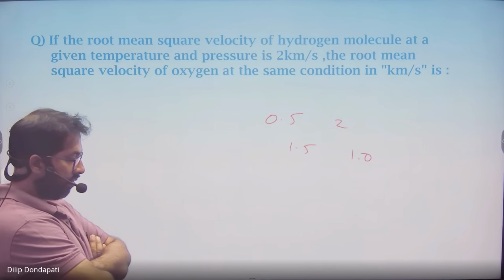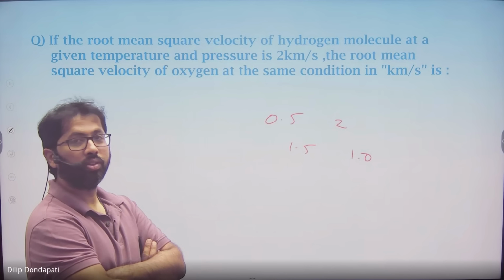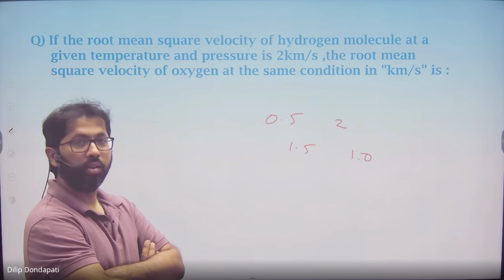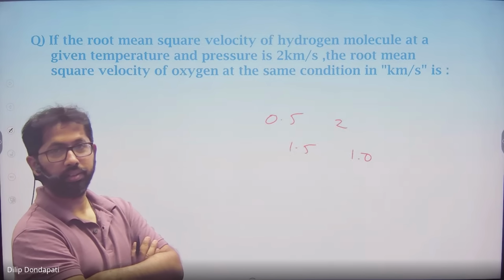Sir, for oxygen, do you take 16 or 32? 32, oxygen is always 32. See, an atom, you take 16. This is a molecule. Molecule is nothing but 2 or more atoms combined. 32 you should take.